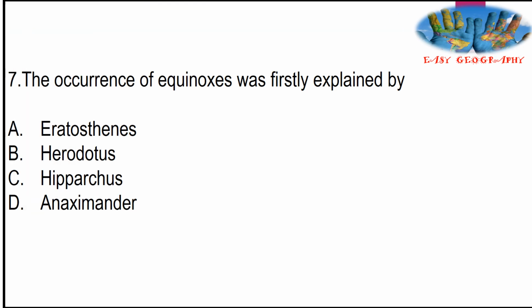The occurrence of equinoxes was first explained by? Options: Eratosthenes, Herodotus, Hipparchus, Anaximander. The occurrence of equinoxes was explained by Hipparchus.